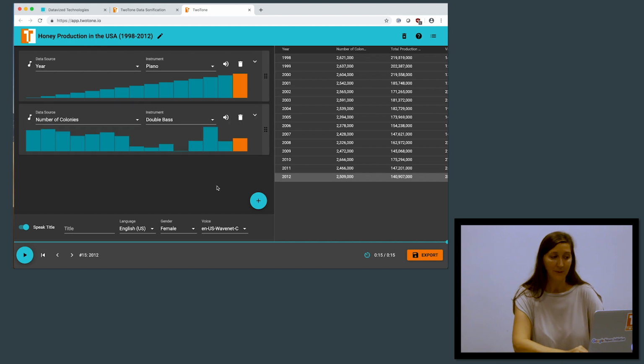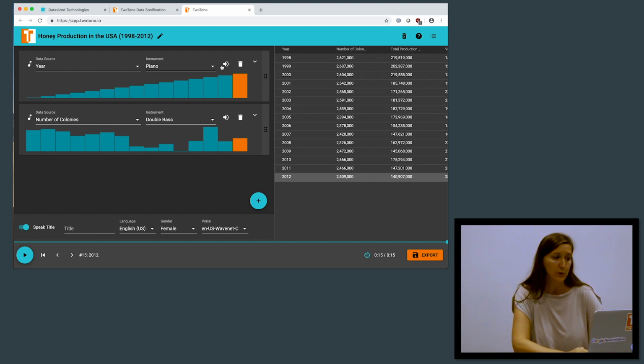So by clicking on that musical scale, TwoTone again automatically assigns an instrument to the second column of data. In this case, the number of colonies for honey production in the USA. So here you can see a bit more variation in the data. It's not as incremental as years 1998 to 2012, we have some different numerical values, and thus the sound of this data will be represented accordingly.